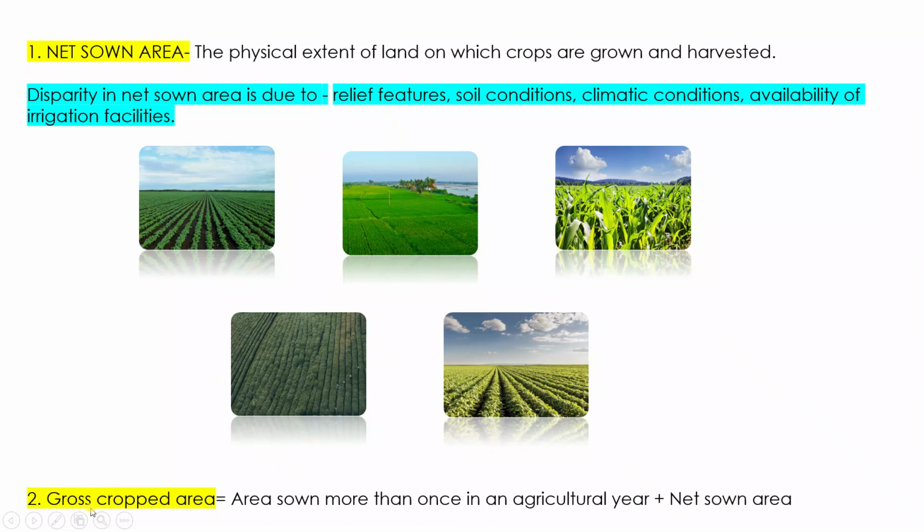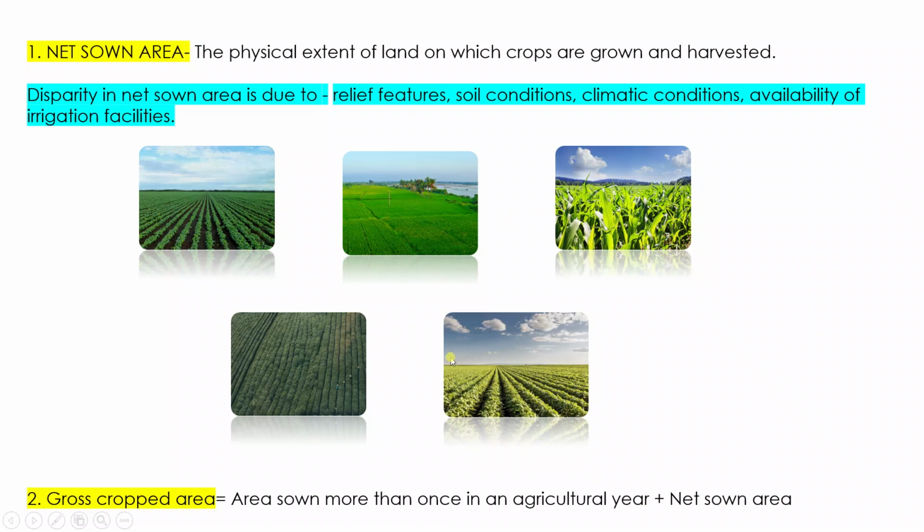Now the second category of land that we have is gross cropped area. Now what do we mean by gross cropped area? First thing, you need to understand how we calculate gross cropped area. We take area sown more than once in an agricultural year plus the net sown area. Now you already know the meaning of net sown area. That means the total land area on which you are growing the crops.